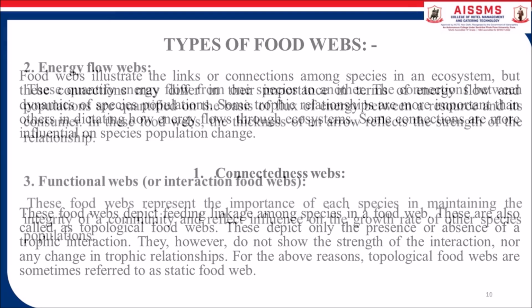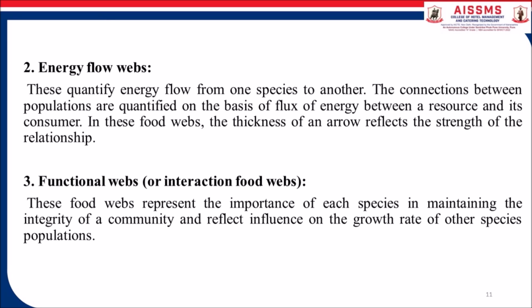Now we're going to discuss the second point, that is energy flow webs. These quantify energy flow from one species to another species. The connections between populations are quantified on the basis of the flux of energy between sources and their consumers.